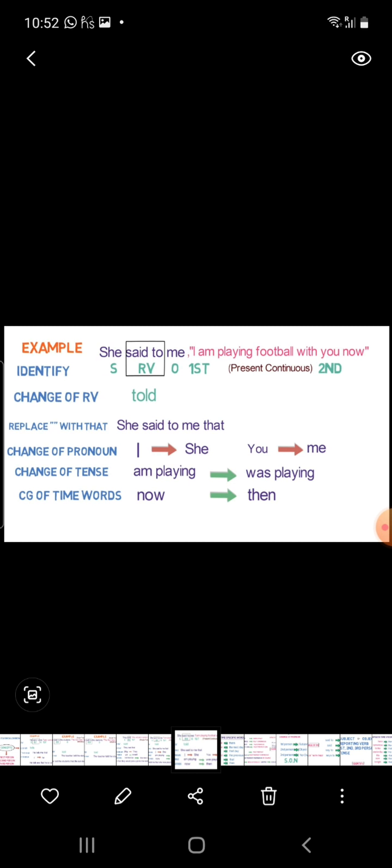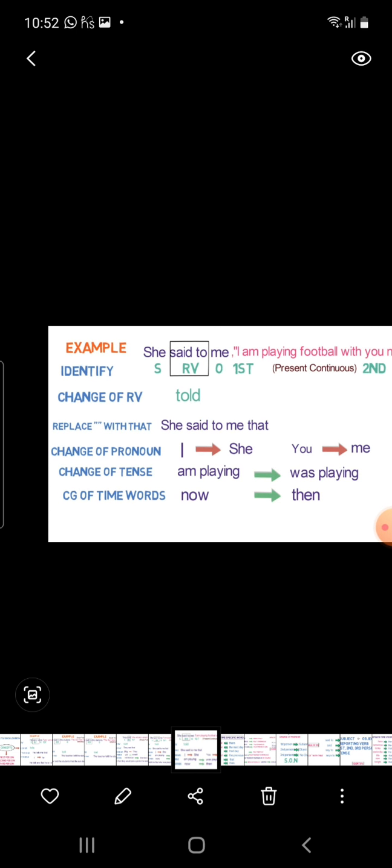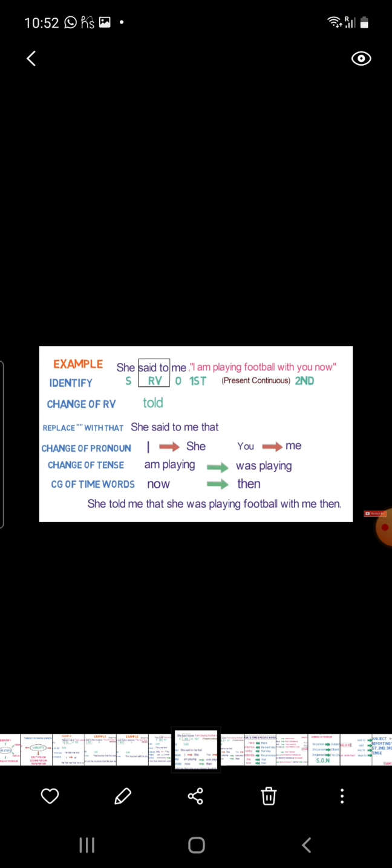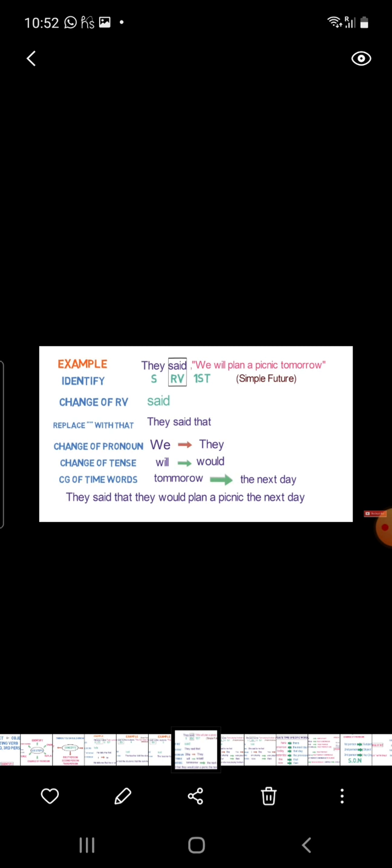Present continuous tense changes into past continuous tense, and the time specific word now changes into then. So the indirect speech will be: She told me that she was playing football with me then.